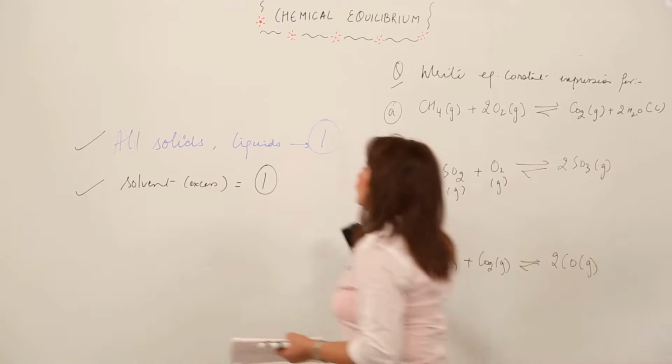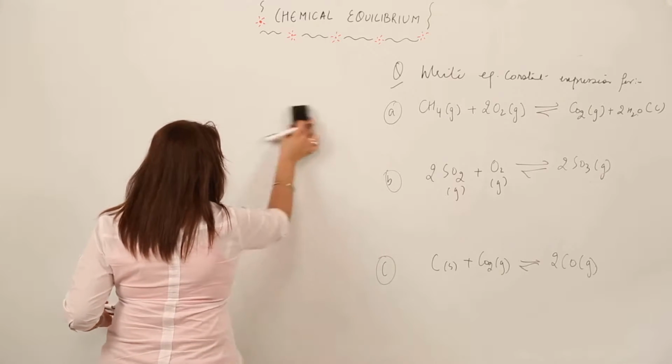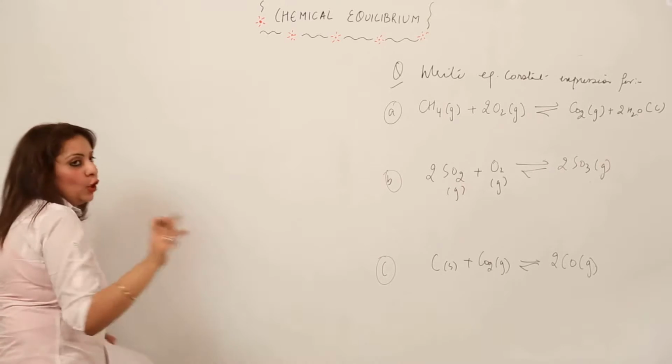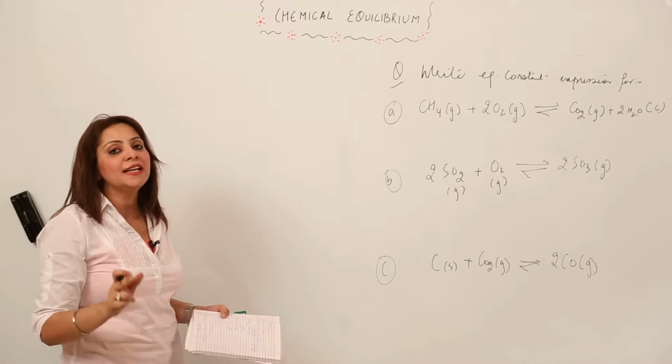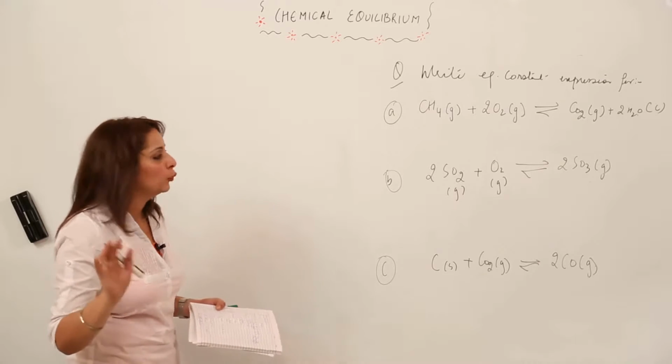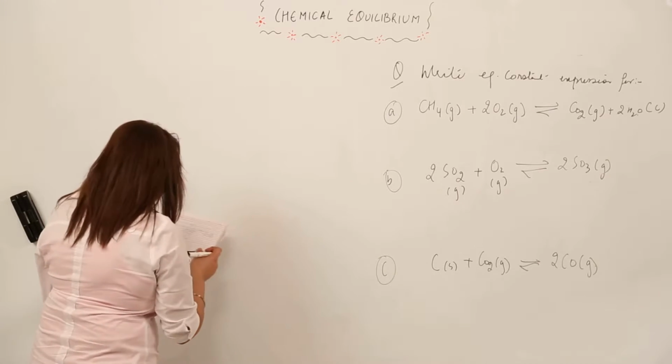And likewise we have two more. I will just erase this. You remember what I wrote, that the concentration of all solids and all liquids is taken to be 1, and for the solvent which is present in excess, its concentration is also taken to be 1. This is what I wrote here. I have just rubbed it out because we will be doing the questions based on this, right?